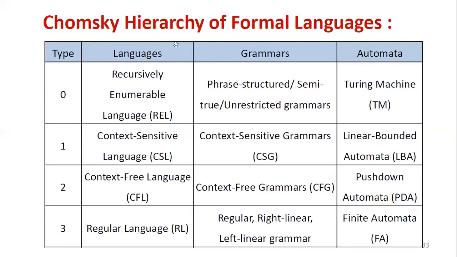Type 0 language is called recursively enumerable language, abbreviated as REL. You have to remember this table as the master data for the course Formal Language and Automata Theory. For every type, you need to remember its language, its grammar, and its automata or acceptor.